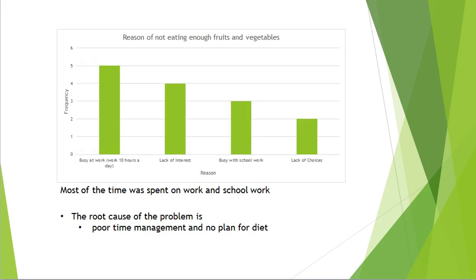The other root cause was that there was no planning. I did not make any plan for my diet for the next day.